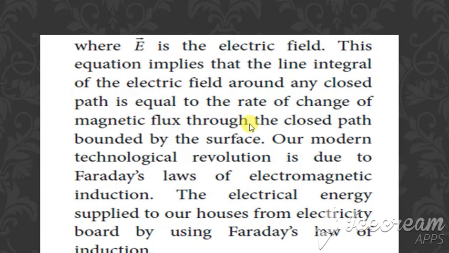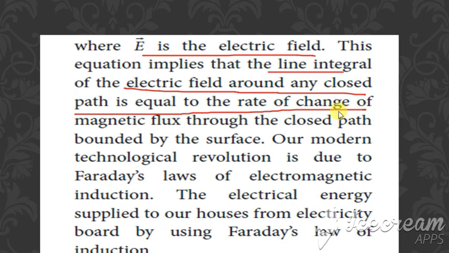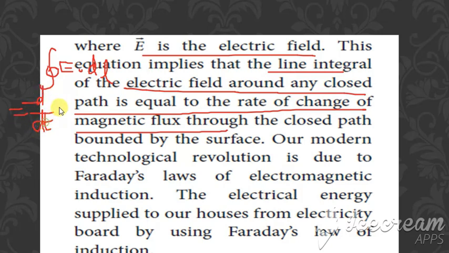This equation implies that the line integral of the electric field around the closed path is equal to the negative rate of change of magnetic flux. So this is the line integral of the electric field, E dot dl, and that is equal to minus d by dt of phi, the rate of change of magnetic flux. Clear?